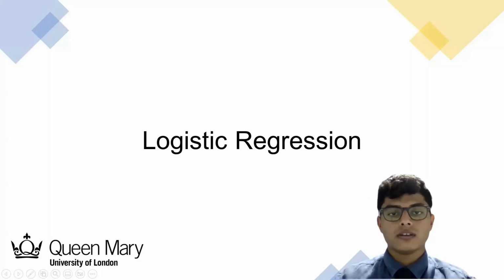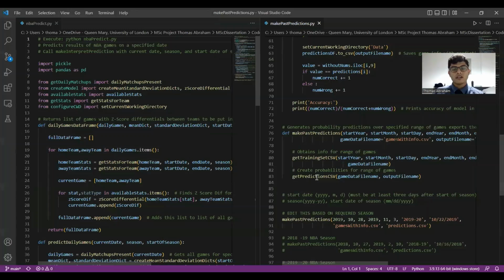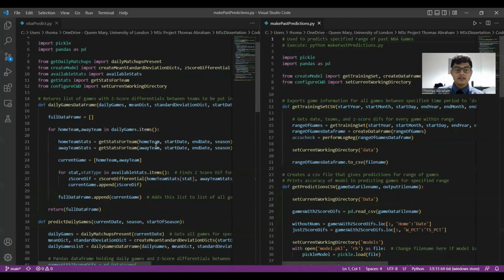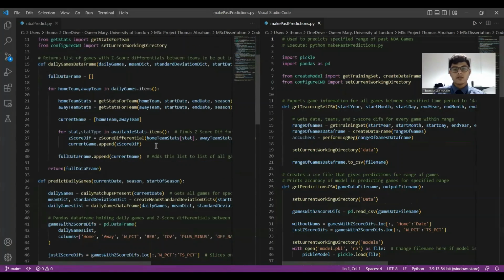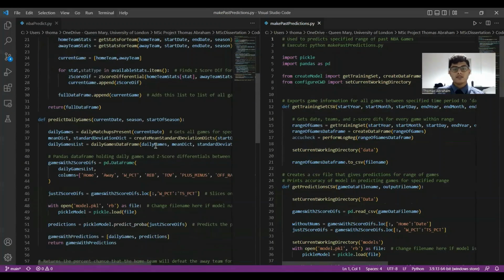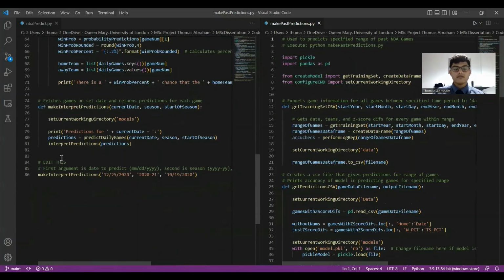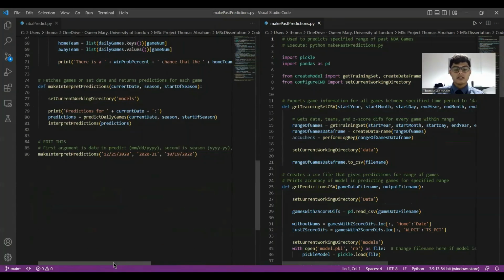Moving on to the logistic regression model. The files consist of two main files, NBA predict and make pass predictions. What NBA predict does is it generates predictions for a particular date and gives you the expected outcome for all matches on that particular date. In order to run this, a particular function call has to be edited.